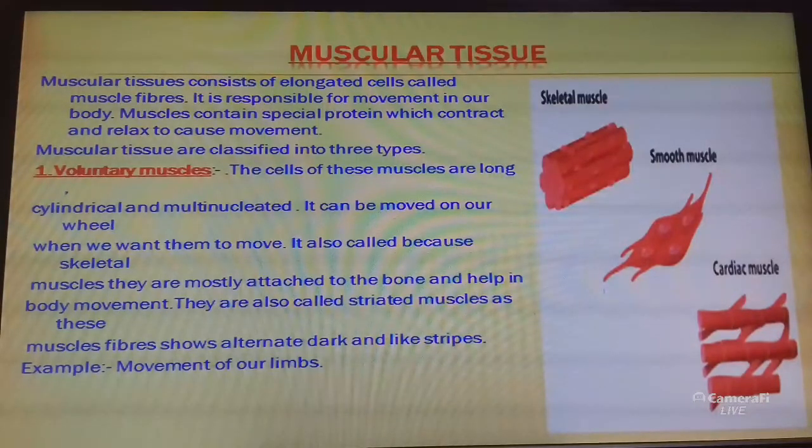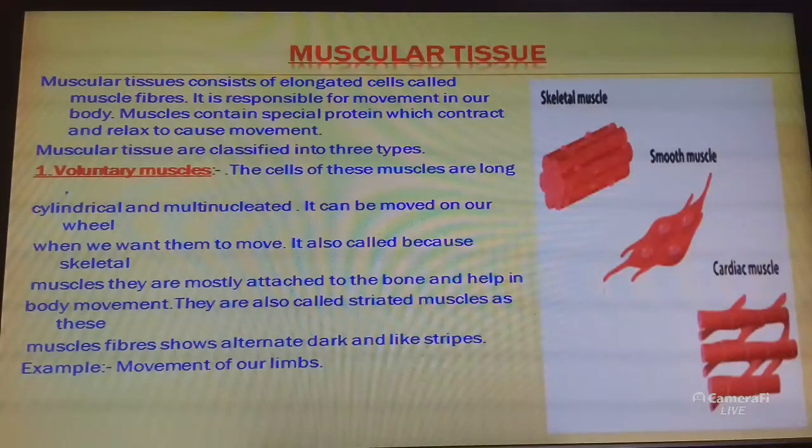The muscle cells are highly elongated and contractile, so they are called muscle fibers. Why are they called muscle fibers? Because the muscle cells are highly elongated and contractile, and this tissue has a large number of contractile proteins which contract and relax to cause movement.